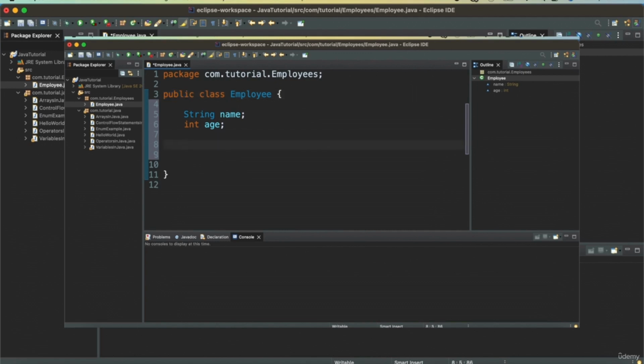In order to instantiate this class, we will need a constructor which will set the employee's name and age. So the way you define a constructor is you have the same name as the class name. There is no return type because this is not a method. This is a constructor, and you can have the same names as well for the parameters of the constructor.